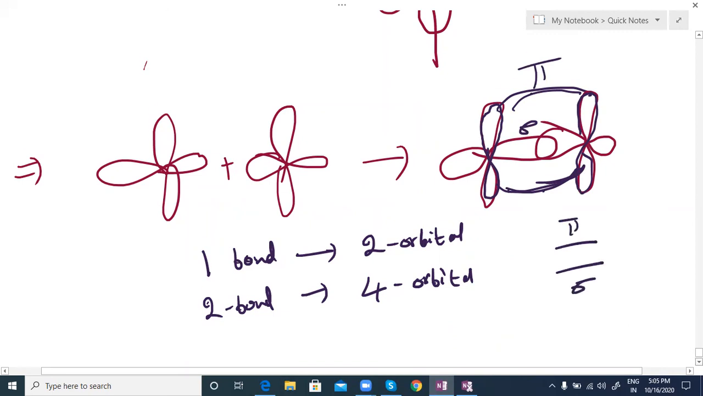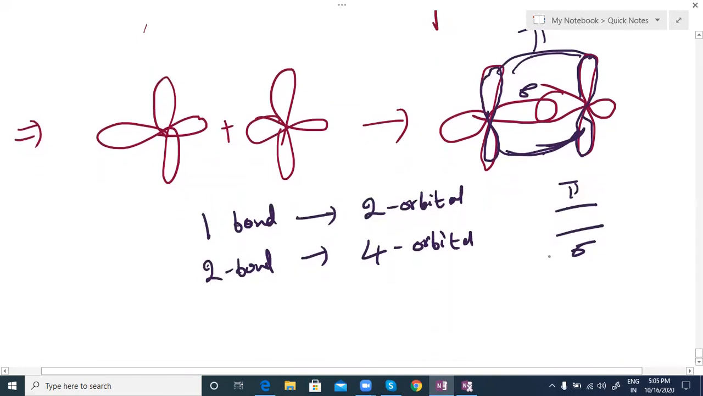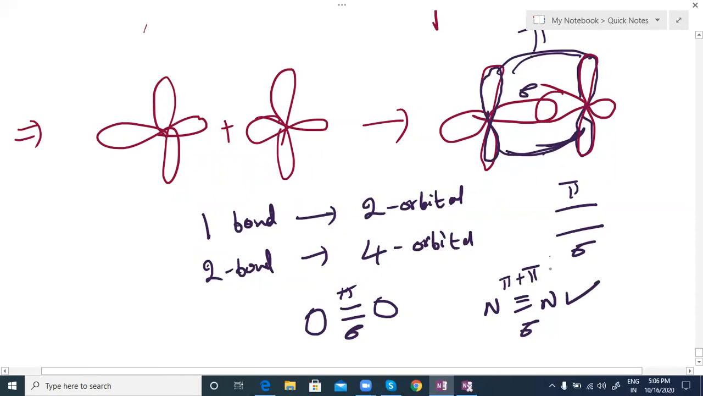Wherever a double bond is there, one sigma bond is there and one pi bond is there. For example, oxygen double bond: this is pi bond and this is sigma bond. N triple bond N: this is sigma bond, the remaining two are pi bonds, sir. Pi plus pi. So we can discuss in the next video how to calculate the number of pi bonds.